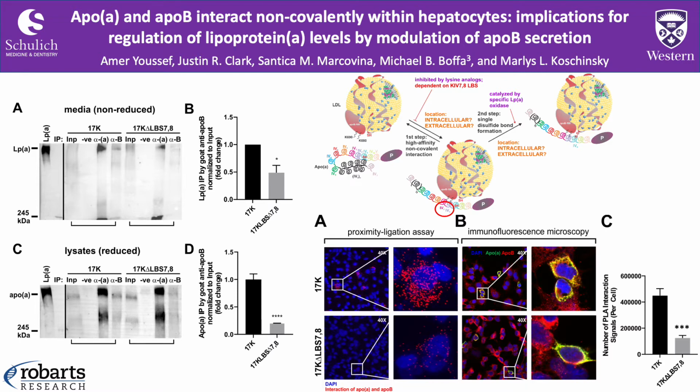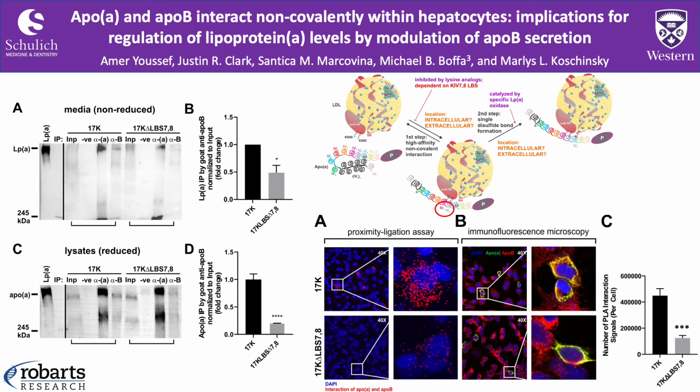These two protein components produced by the liver interact first non-covalently via the weak lysine binding sites in kringle 7 and 8, followed by the covalent interaction via a single disulfide bond. In this talk, my main question is to determine the effect of the non-covalent interaction in mediating the production and secretion of LPA, and whether the lysine binding ability in kringle 7 and 8 affects LPA biosynthesis.